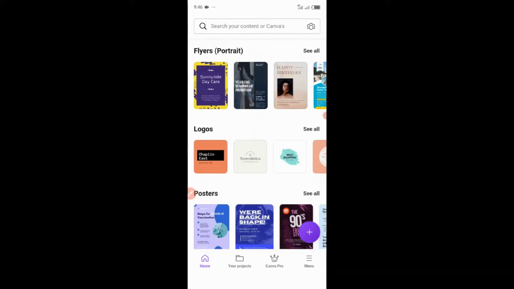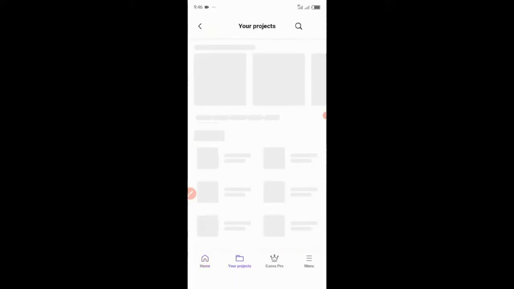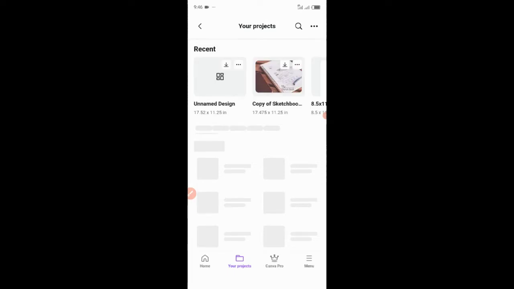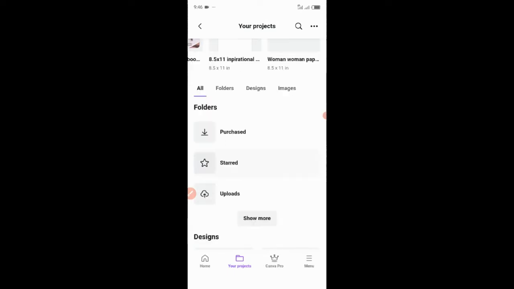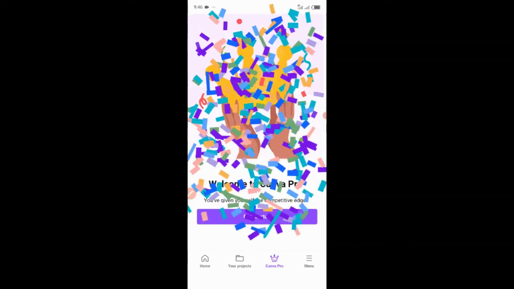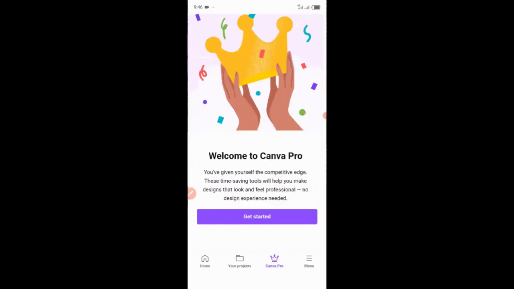If you go to my projects, these are the work I've done with my Canva, and they are mostly work I do for my Kindle. I don't actually use this for anything other than my Kindle. You can see again the pro version. This is because I have the pro version here. So you're going to be getting this free, and you're going to also be getting my notebook free.